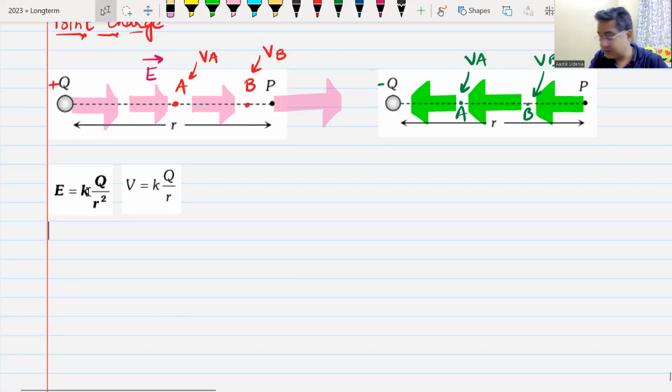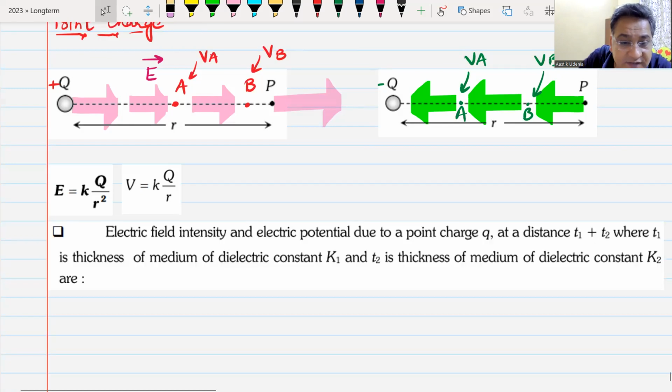Now, sometimes they may give you a question where the distance between the charge and the point is filled with dielectric. Sometimes they might give you, just to confuse, two dielectrics, and I had given you the formula of one dielectric, and in the first session the question came from the dielectric part.